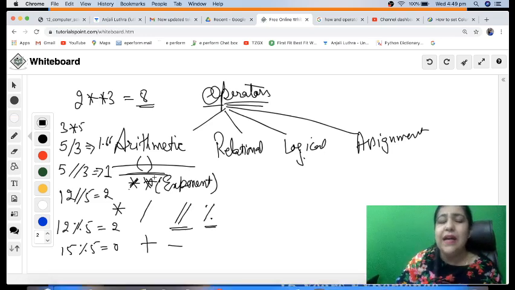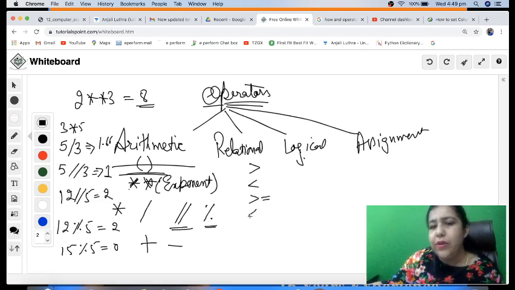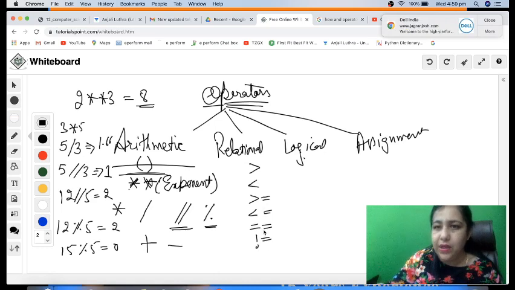So these are the set of arithmetic operators you have. Then comes relational. I have greater than, less than, greater than equal to, less than equal to. For comparison in Python, you have to put double equal to sign. If you want to check whether two values are same or not, identical or not, we have to put double equal to sign. And this is your not equal to sign. So this is greater than, less than, greater than equal to, less than equal to, and not equal to.